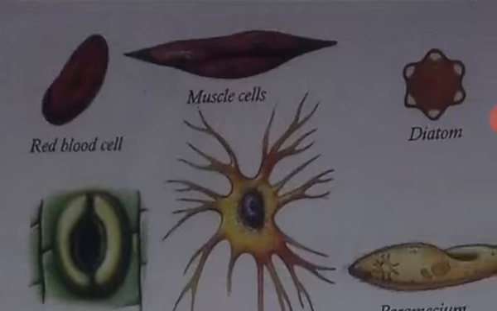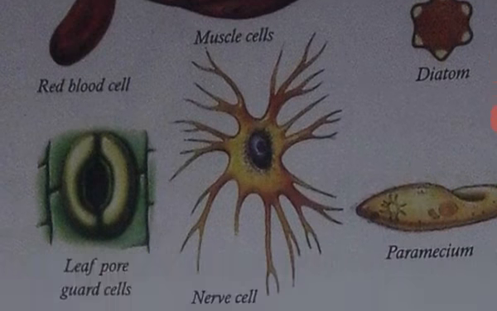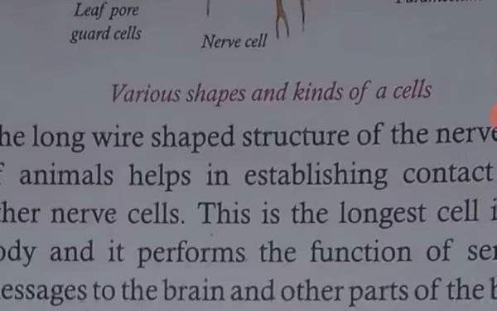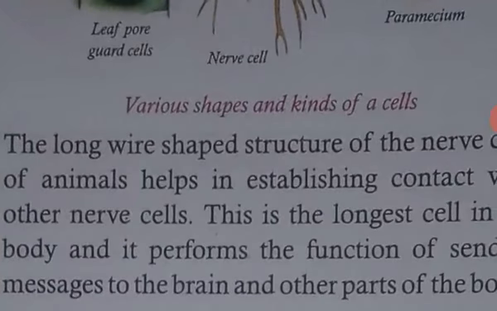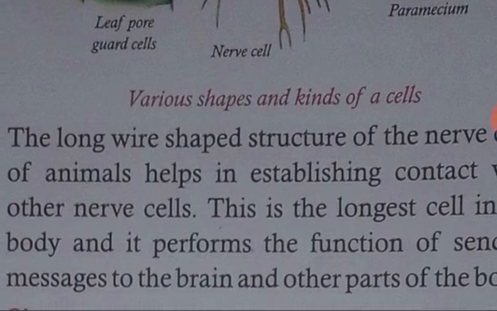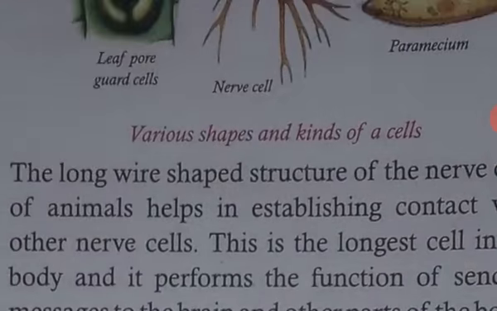There are pictures of the different kinds of cells. The long wire-shaped structure of the nerve cells of animals helps in establishing contact with the other nerve cells.